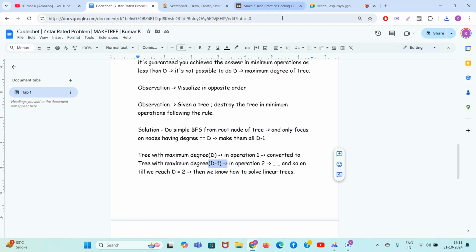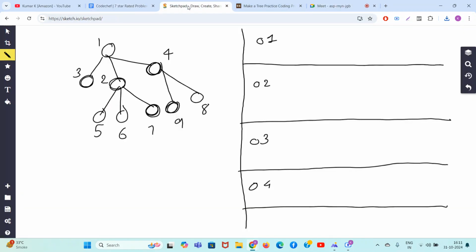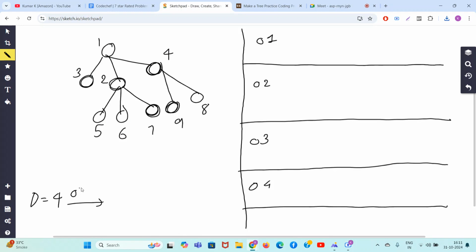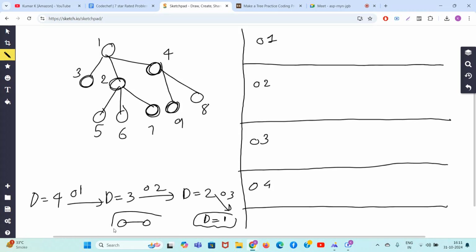Okay. So what I'm trying to do is, let's say I have a tree whose degree is 4. After operation 1, what should happen? Its degree should become 3. After the second operation, the degree of the tree should become 2. Then after the third operation, the degree should become 1. And if the degree of the tree is 1, it looks like this: two nodes connected by one edge. Degree 1. You can solve it easily in one operation. So it is solved when you reach d equal to 1.